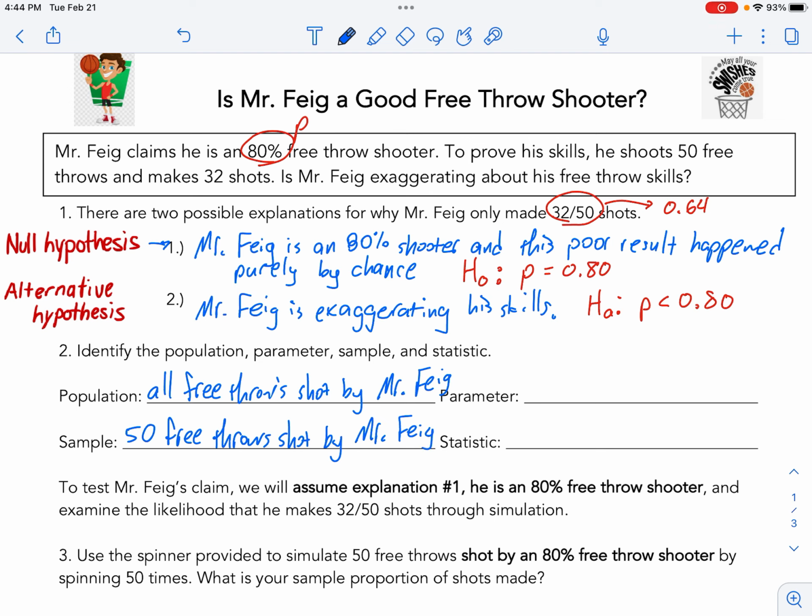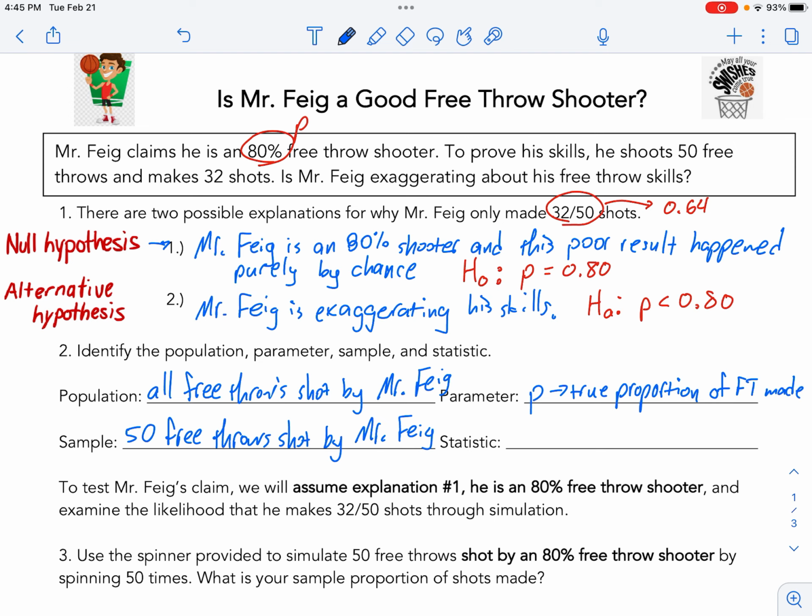The parameter, what am I trying to measure? This is p, the true proportion of free throws made.